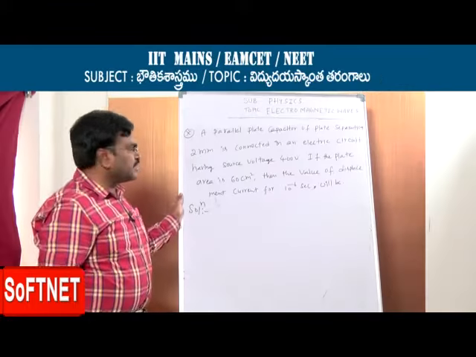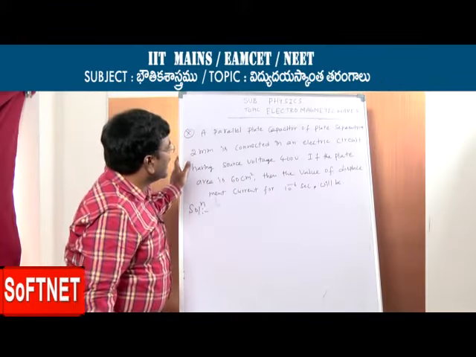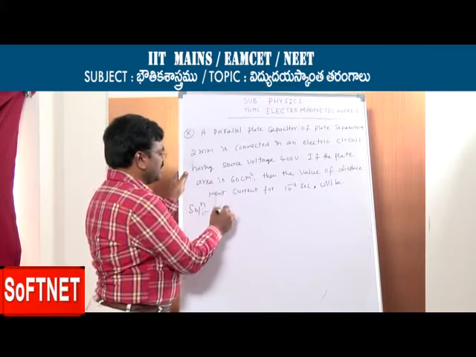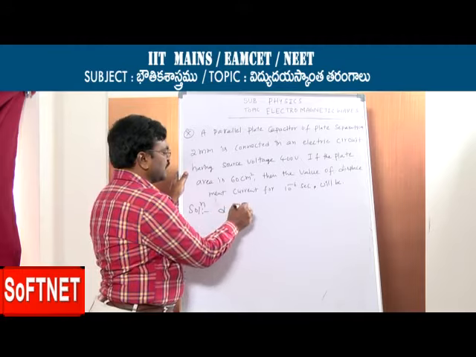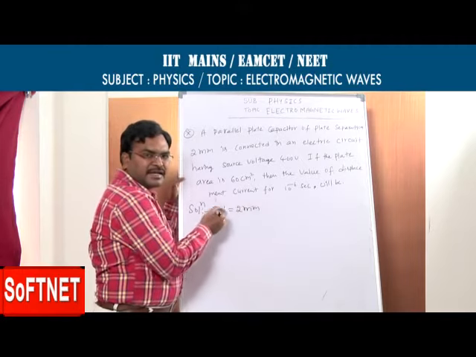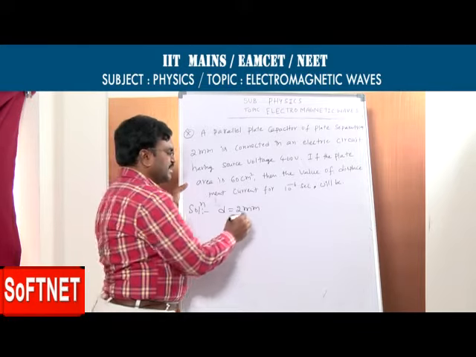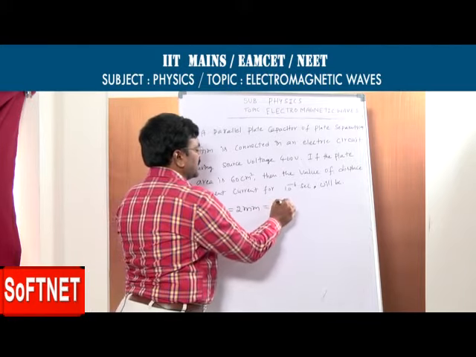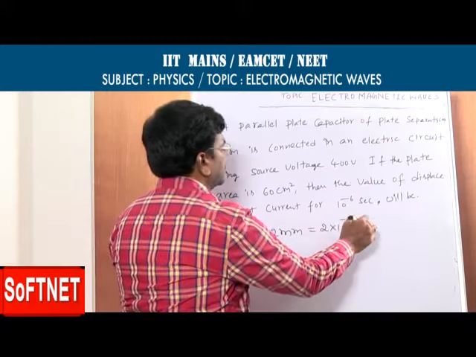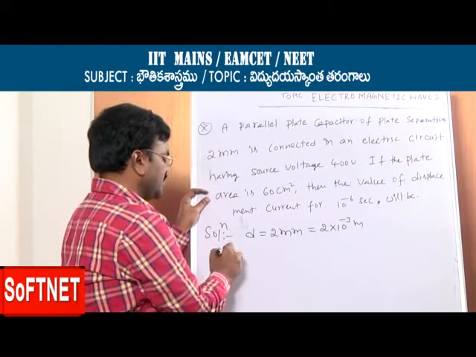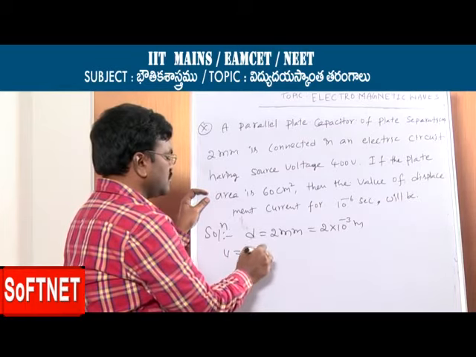We do one more question now. A parallel plate capacitor of plate separation, how much? 2 millimeters. D is equal to 2 millimeters. Millimeter converted into meters, milli represents 10 power minus 3. So 2 into 10 power minus 3 meters, connected in an electric circuit having source voltage V. V is 400 volts.